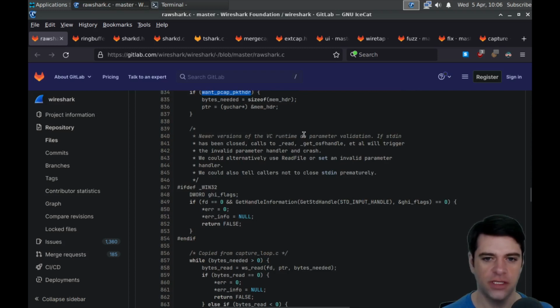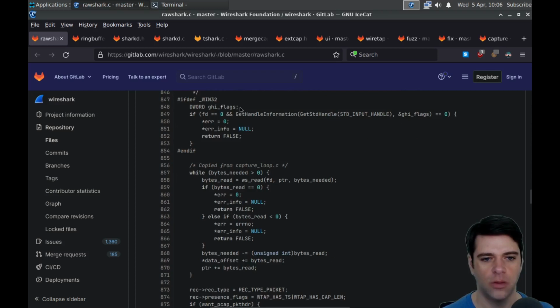Newer versions of the VC runtime do parameter validation. All right, something about Windows, and then we've got this logic that's copied from capture loop.c. While bytes needed is bigger than 0, we're going to call WS read, probably Wireshark read, on the file descriptor, with a pointer to something, and bytes needed, presumably a pointer to the buffer where we're going to read the packets to. And then we'll check if we are done with our bytes, in which case we'll return false.